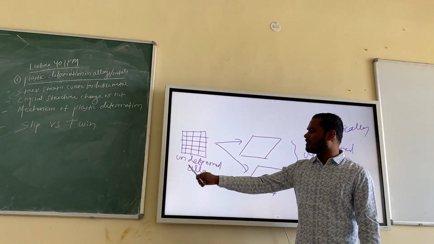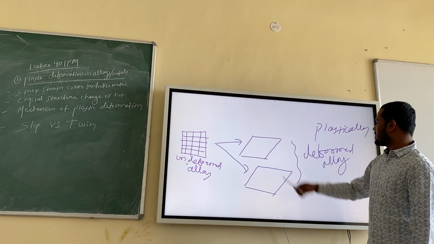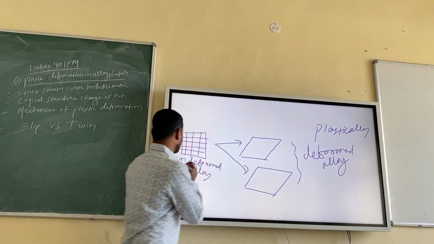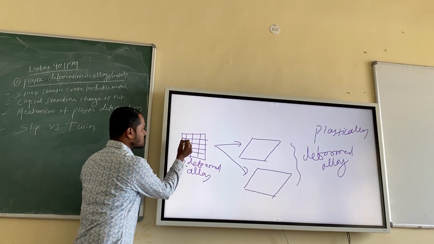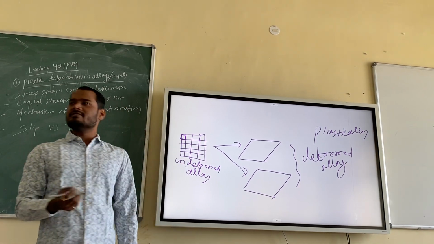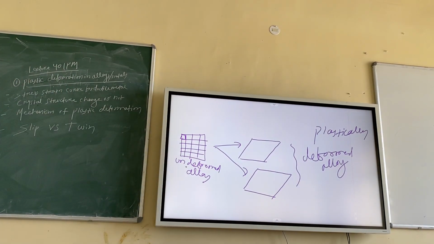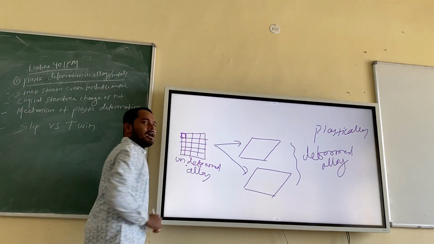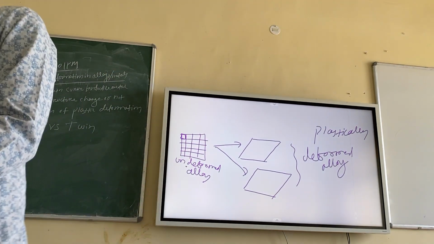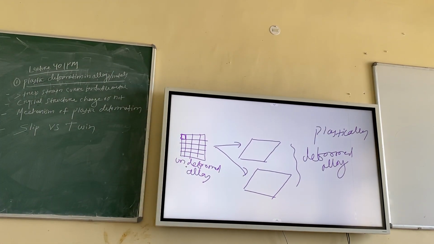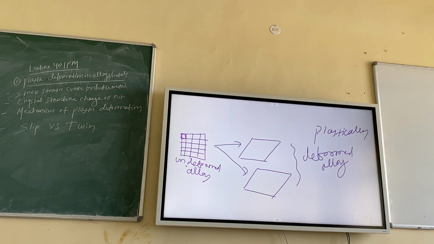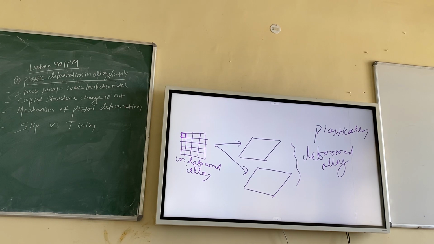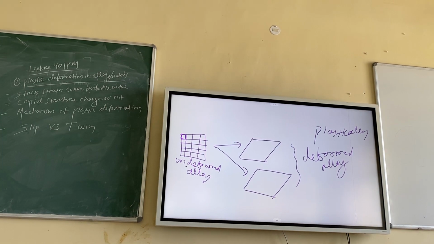So this is the initial undeformed alloy, and now these are two plastically deformed alloys. So what is each box? Each box is nothing but a unit cell, right? And crystal structure is determined by unit cells, right? Because FCC has a particular unit cell, BCC has a particular unit cell, HCP has a particular unit cell. In unit cells, there is a particular arrangement of atoms that defines the structure at the end, right? You understand my point?